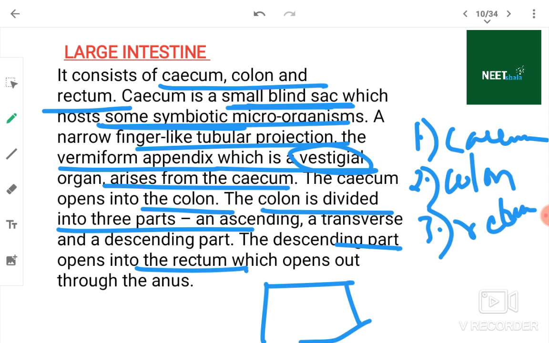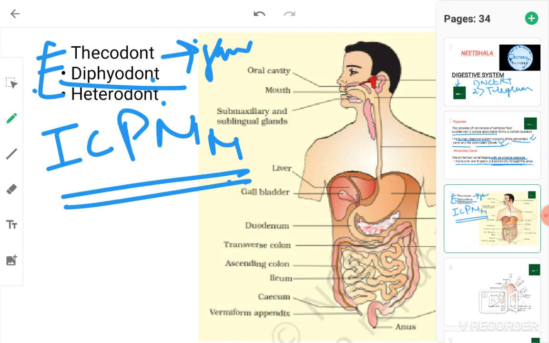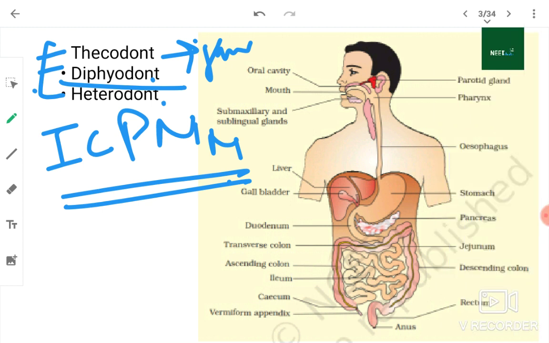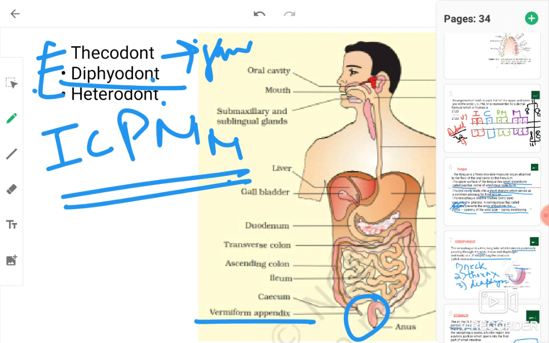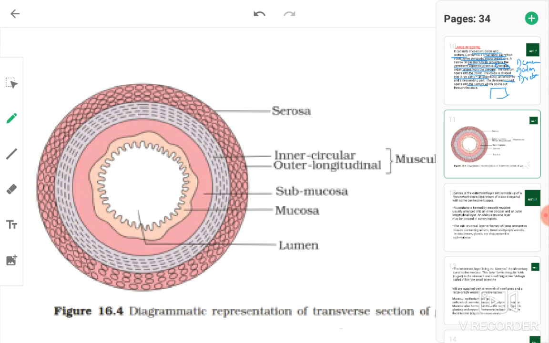We had sigmoid colon also in the last publication of NCERT. Now they are showing these three, so we will talk about these three only. And appendix. Okay, look here, this small finger-like projection is the vermiform appendix.